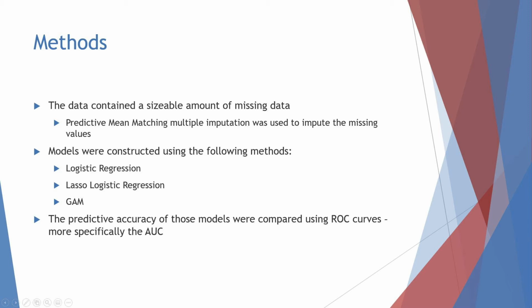Once that was done, I modeled my data. The first was an ordinary logistic regression model. I would use the purposeful selection method as mentioned in the textbook to find a reduced model. That model would be the basis of my interpretations, but I would go on to construct 3 more models to see if I could gain any more predictive accuracy under the methods. Those consisted of lasso logistic regression and 2 generalized additive models. Lastly, I'd feed the models data from a testing dataset to check their model accuracy and compare the ROC curves, specifically the area under the curve for each method.